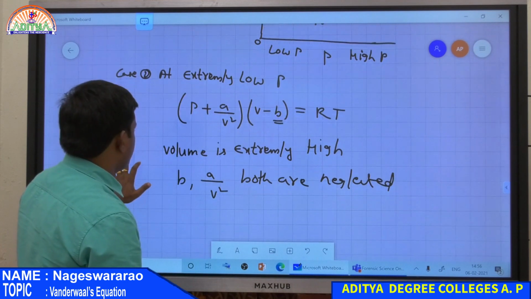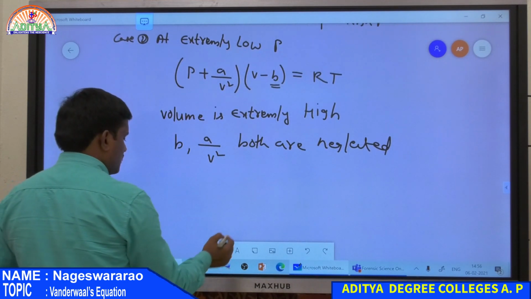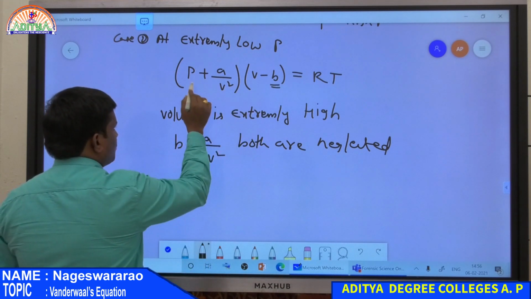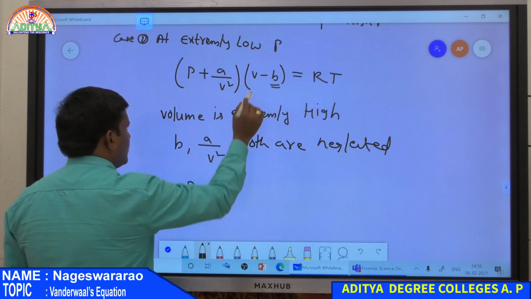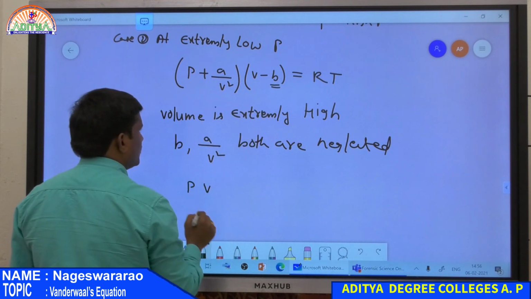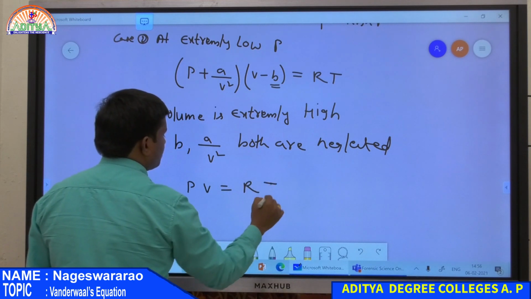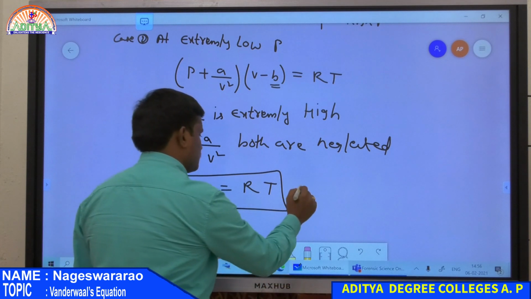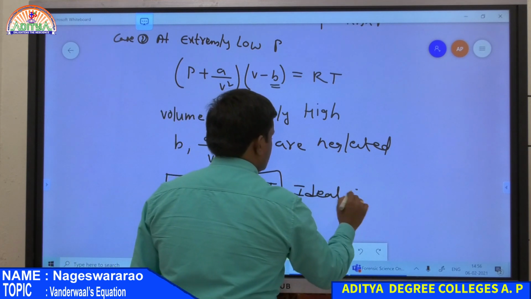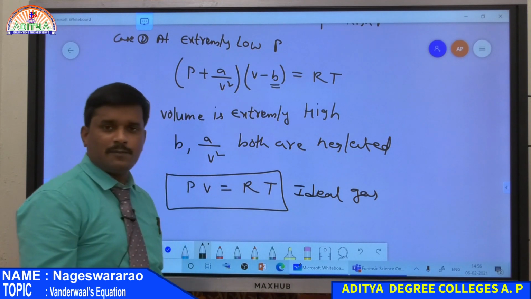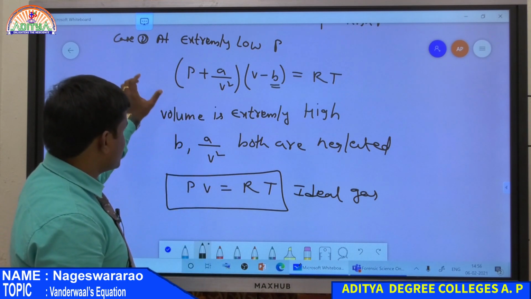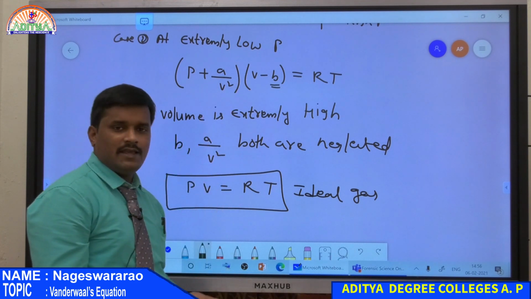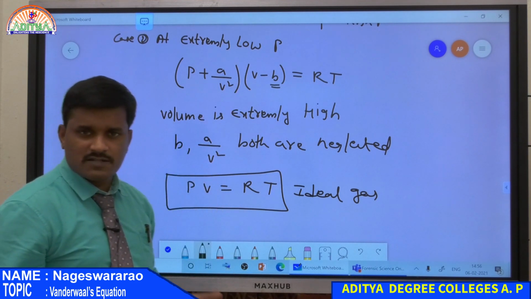Therefore, the Van der Waals equation becomes, if this term and this term are both neglected, simply in place of P plus A by V square it is only P, and in place of V minus B it is only V, that is equal to RT. So PV is equal to RT. This is the ideal gas equation. So what does it represent? Therefore, at extremely low pressure condition, our real gas behaves as an ideal gas. That is our conclusion and also the definition for a real gas.